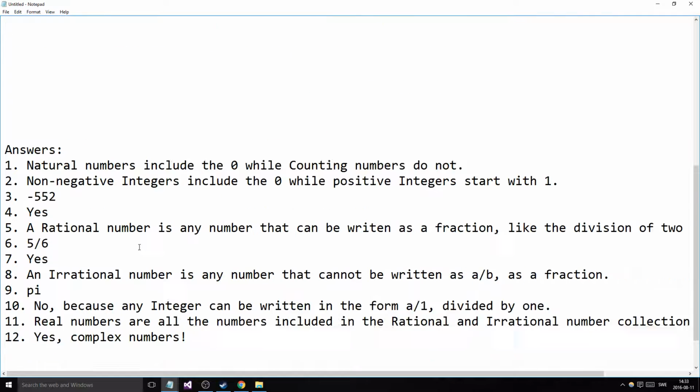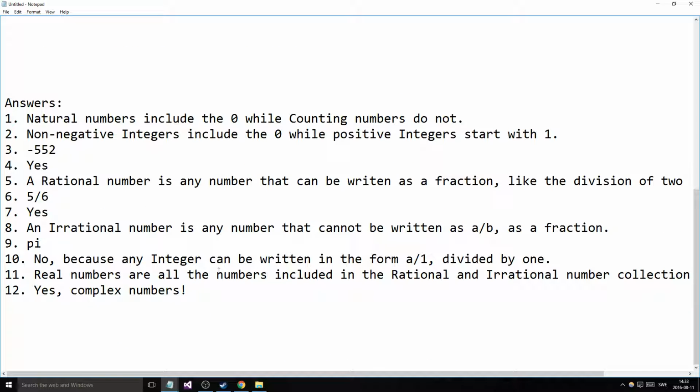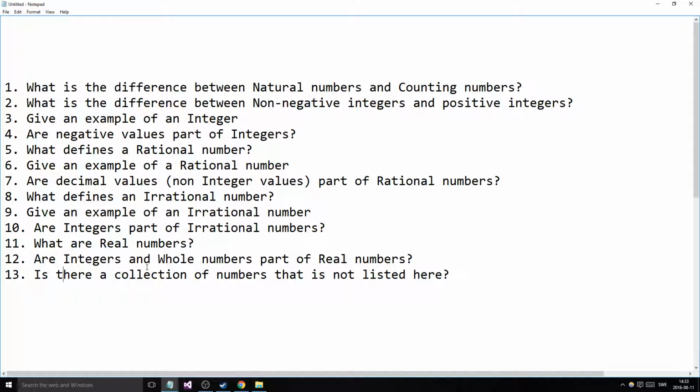What are real numbers? Real numbers are all the numbers included in the rational and irrational number collections. So rational and irrational numbers combined create real numbers. That's almost all the numbers we're talking about. Okay? And let's see here. Are integers part of real numbers? Exactly. Yep. They're part of real numbers as well.